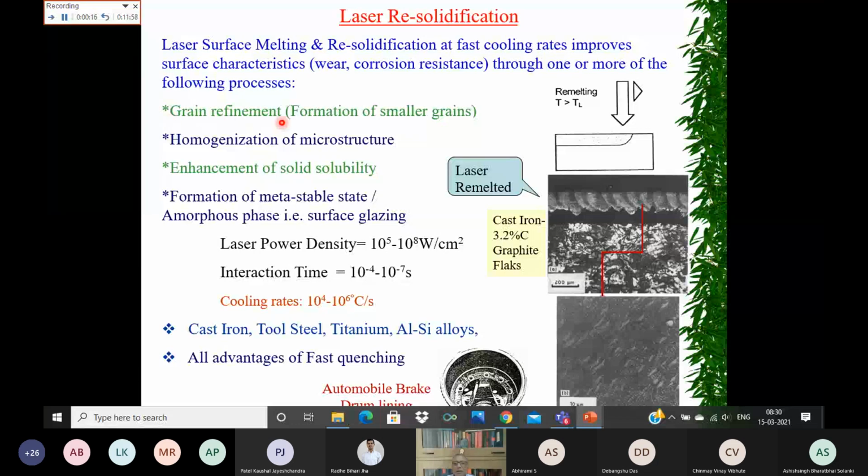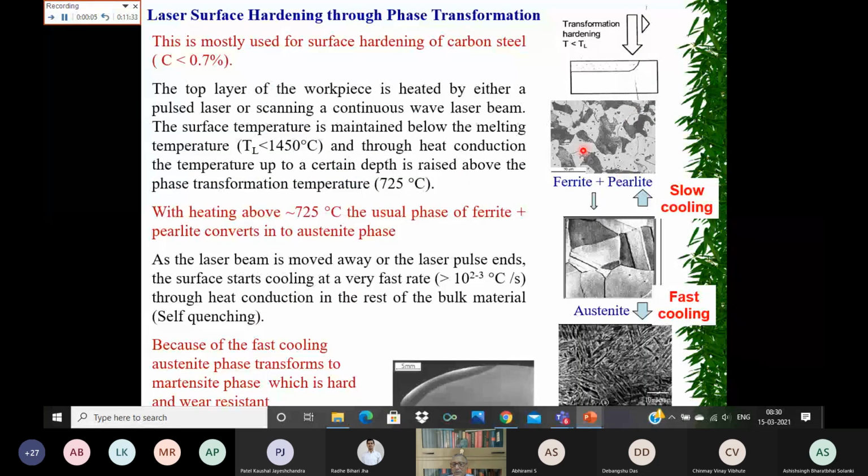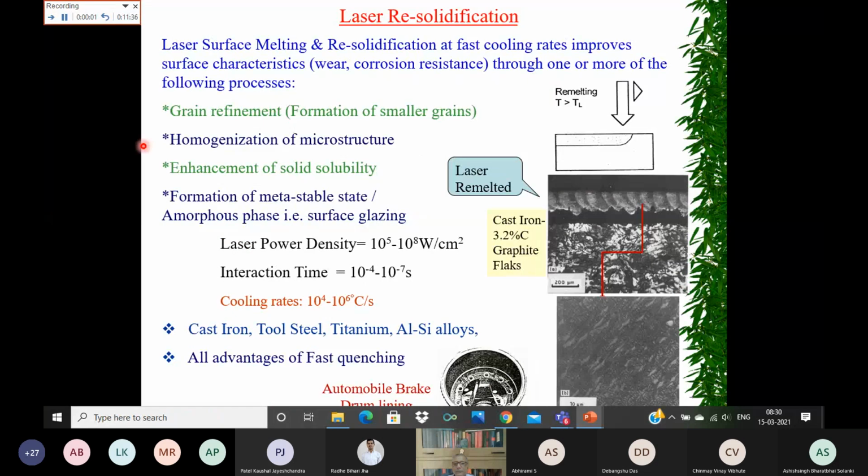And if you have a large number of grains, the grain surface area available will be much larger, so it is going to help improve the wear characteristics. Also, it can homogenize the microstructure. Here you see the microstructure had pearlite and ferrite. But if you cool at a very fast rate, you can make the microstructure more homogeneous, because in the liquid phase, everything is now dissolved.